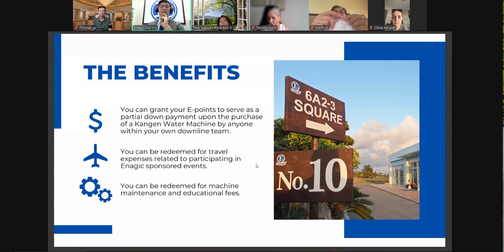Also, recently added, you can use your e-points for machine maintenance, such as deep cleanings and repair. We also have an educational program, where you can use your e-points for your Enagic family, friends, and downlines so that they can go to universities or secondary educational programs. I believe a dozen or more Enagic distributors or their family members have gone to university, I think in the Philippines and other Asian countries. They are going to school through e-points donation, which is really amazing.